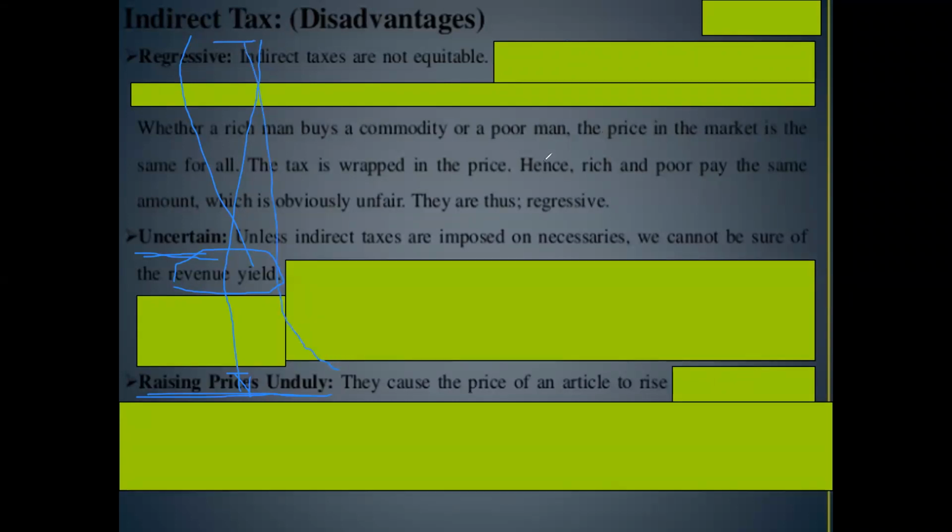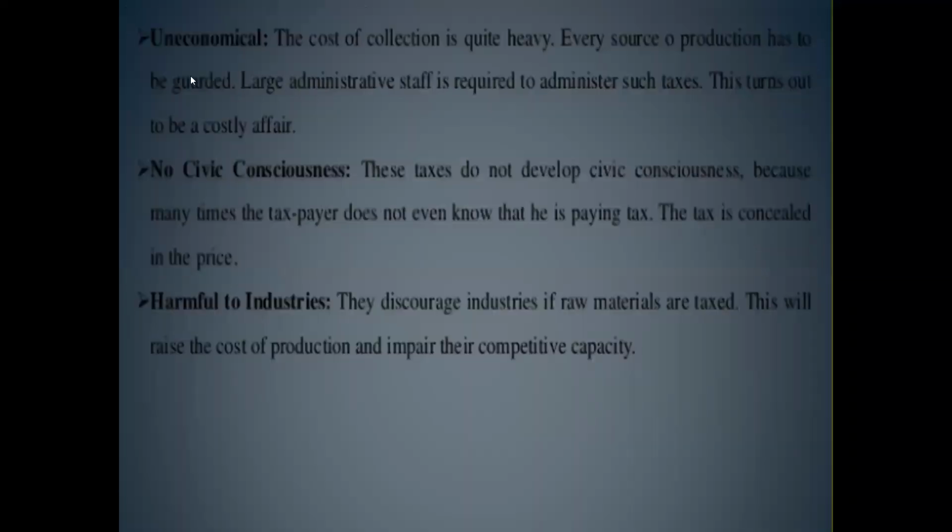Even the poor man has to pay the same price. The rich man also has to pay the same price and the same tax as well. So these are uneconomical. What do you mean by uneconomical? In the previous class, I mentioned about economical. Economical means it involves less cost. Uneconomical means it involves more cost.